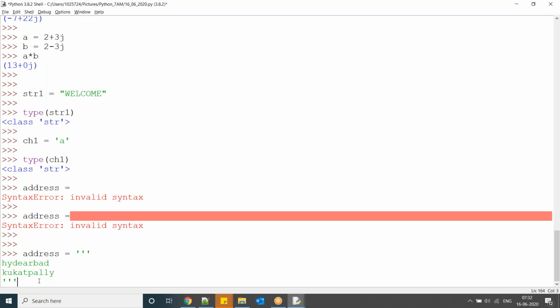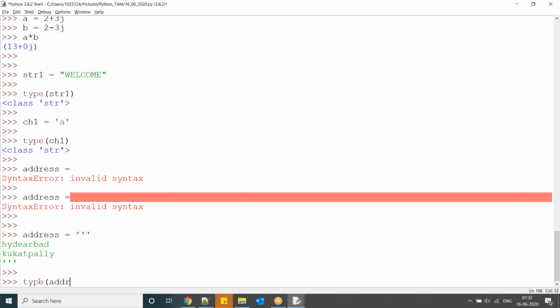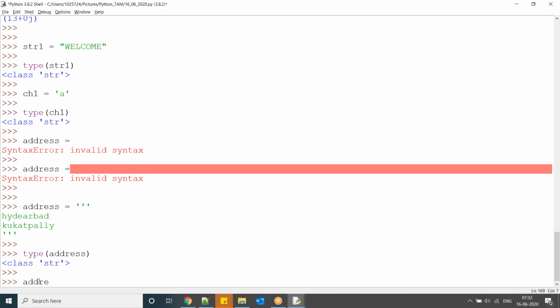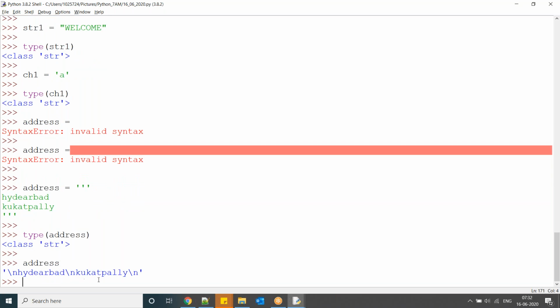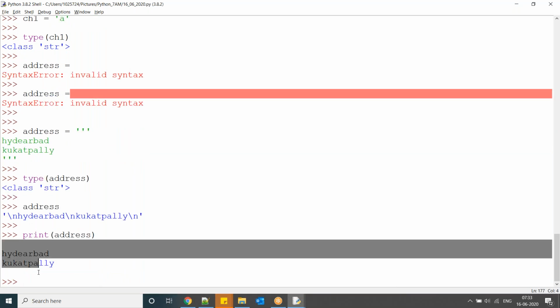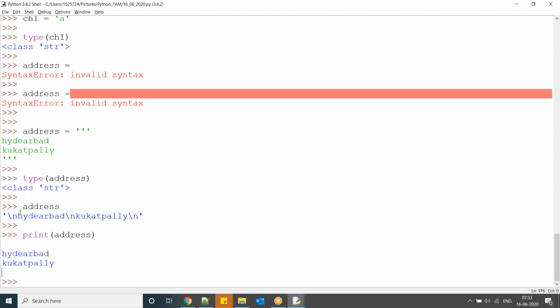Close. Now, type of the variable. What is the value of this one? Okay, so nothing but slash and right. So that's why you can see this one. Okay, address. So here it is saying a slash and means next line.